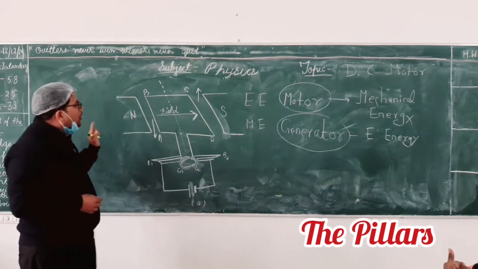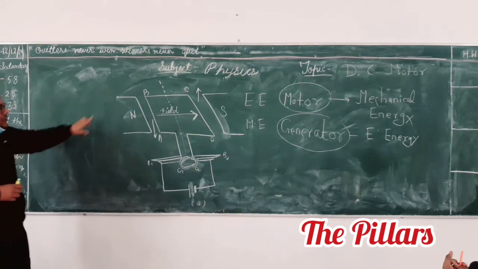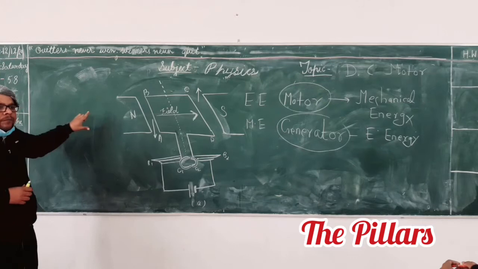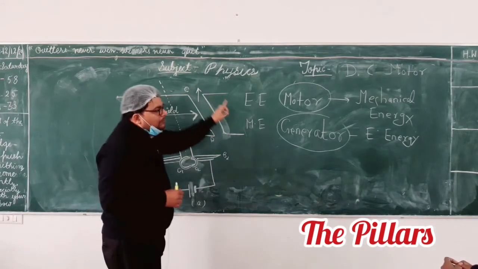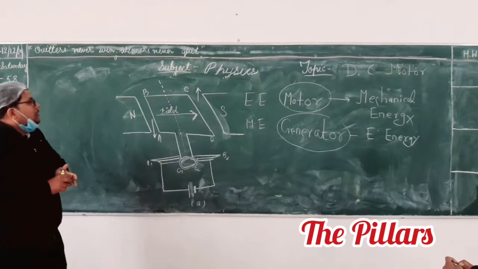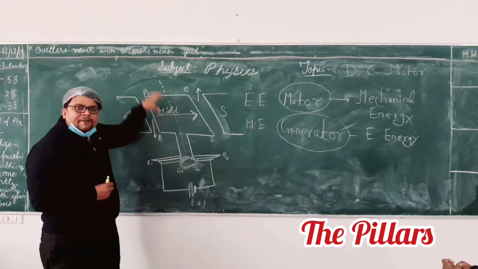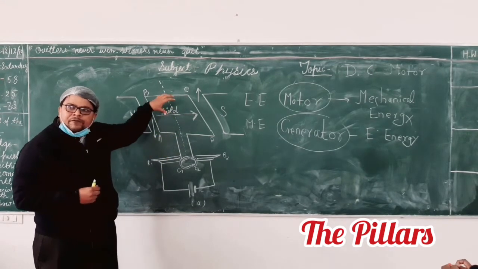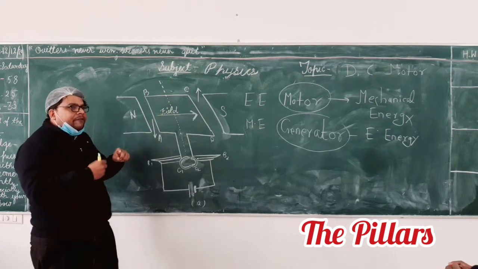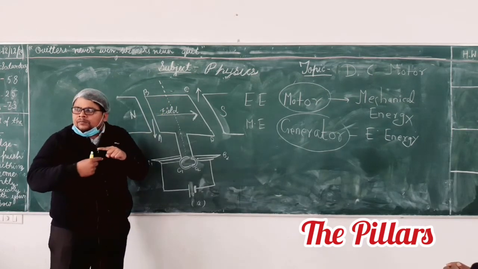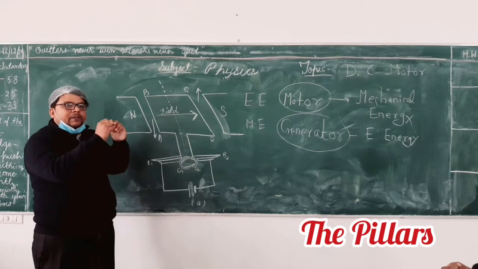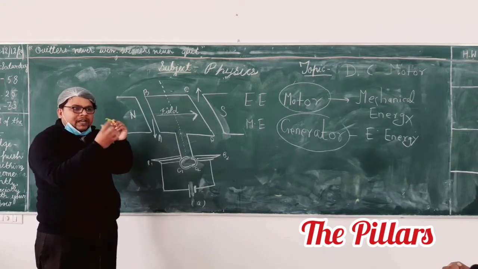Now, this is the construction of your DC motor. These are coils, mounted over a shaft. The shaft is a rotating element, it will rotate. If wires are mounted on it, will it also rotate?